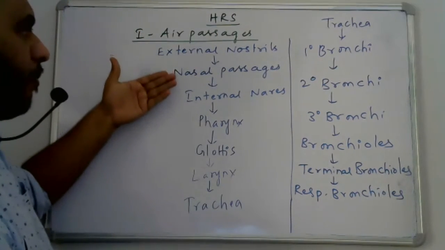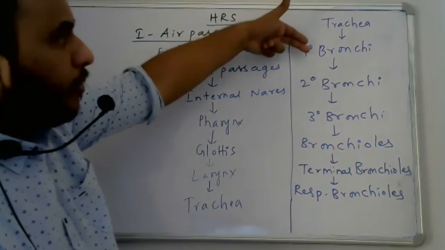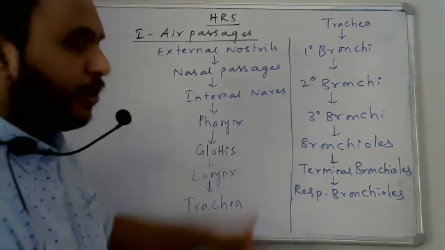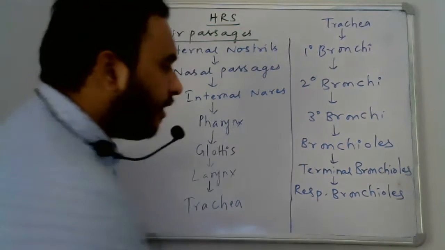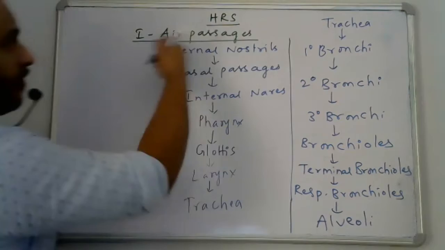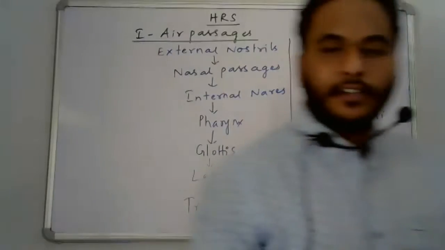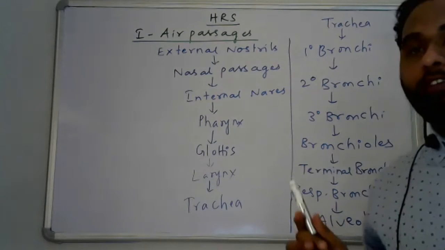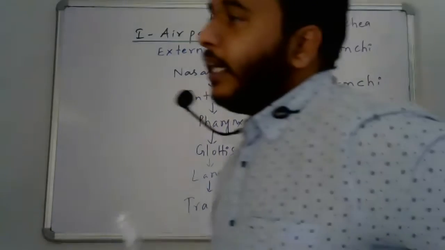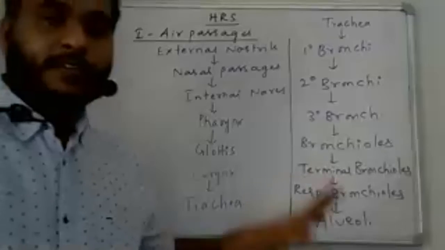This is just a sequence, memory based. External nostrils, nasal passage, internal nares, pharynx, glottis, larynx, trachea. Trachea opens into primary bronchi, secondary bronchi, tertiary bronchi, bronchioles, terminal bronchioles, respiratory bronchioles, and finally the respiratory bronchioles open into alveoli. So this is the sequence of air passages. If anything is missed, that is wrong. If anything is jumbled, it is also wrong. So it is our duty to remember the same sequence.